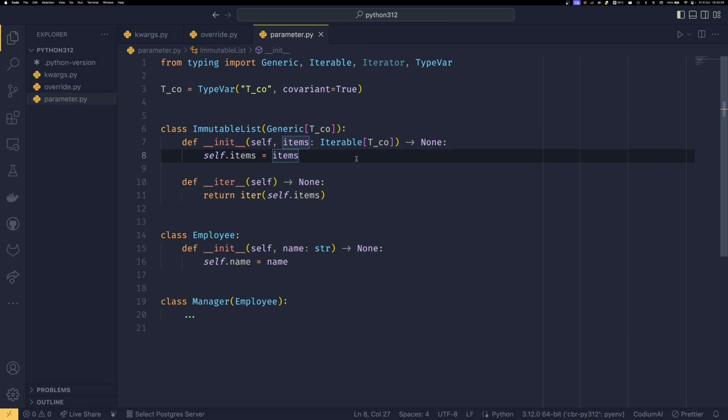So what we mean by covariance here is that we have a class called Employee, and then we have a subclass Manager. At any given point in time, Manager may or may not use any interfaces provided by its supertype, which in this case is Employee, because the Manager could potentially override something and do something different. Maybe it breaks the Liskov substitution principle. Hopefully, if you're using the typing library, it wouldn't, but it could. We don't know, which is why the two are considered invariant unless you explicitly specify otherwise. And covariance is one of the ways of doing that.